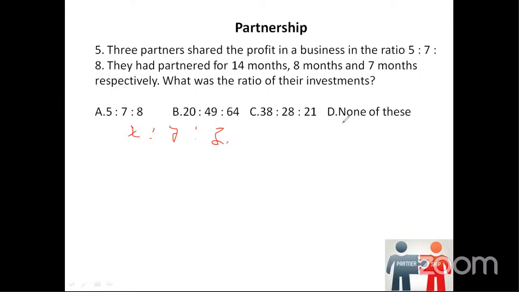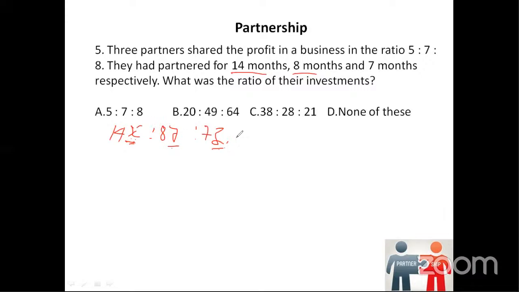Okay, if you observe carefully, the investment is not known here. The ratio is known, but the investment is not known. So we will assume the investment of the first one as X, the second one as Y and the third one as Z. Every time, what we do is multiply the investment with the months. First one, 14 months, so 14x. Similarly, next one is Y, how many months? 8 months, so 8y. Similarly, Z, how many months? 7 months, 7z. All three have different values, so we have to write them differently.